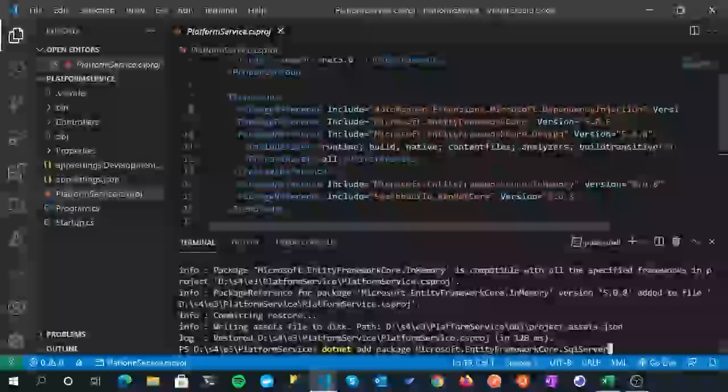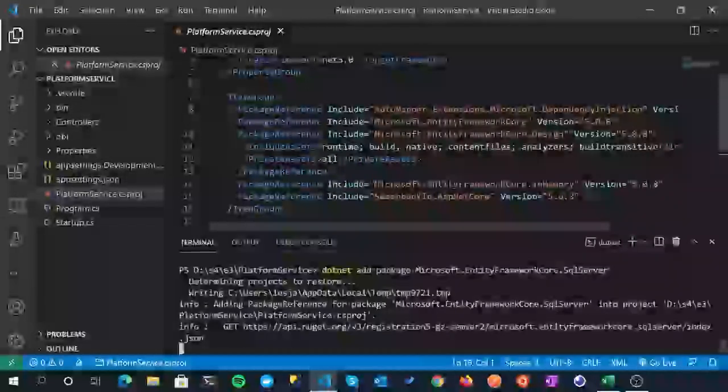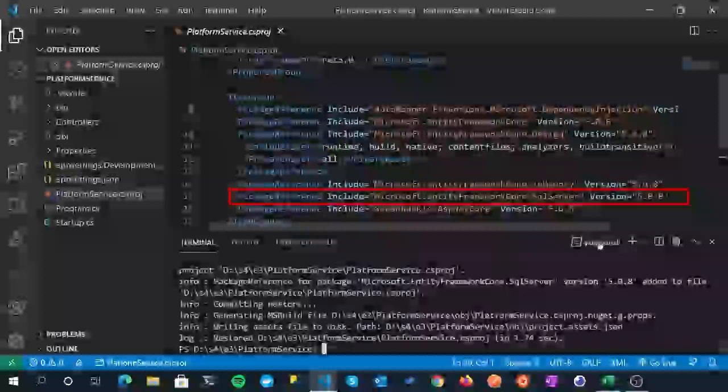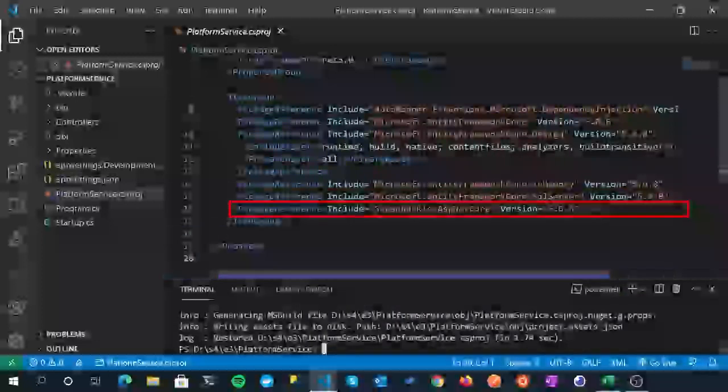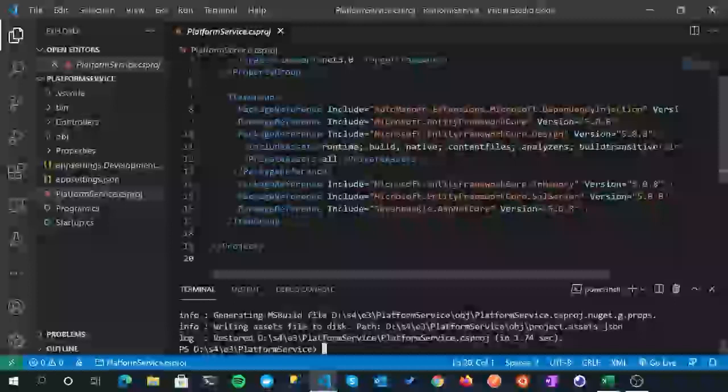So Microsoft.EntityFrameworkCore.SqlServer. And I think that's us good for now. You can see that there was one other package in there, the Swashbuckle. That just gives us an OpenAPI spec out of the box, which is quite nice. We might take a look at that later if I remember, but for now, we're going to leave it at that.